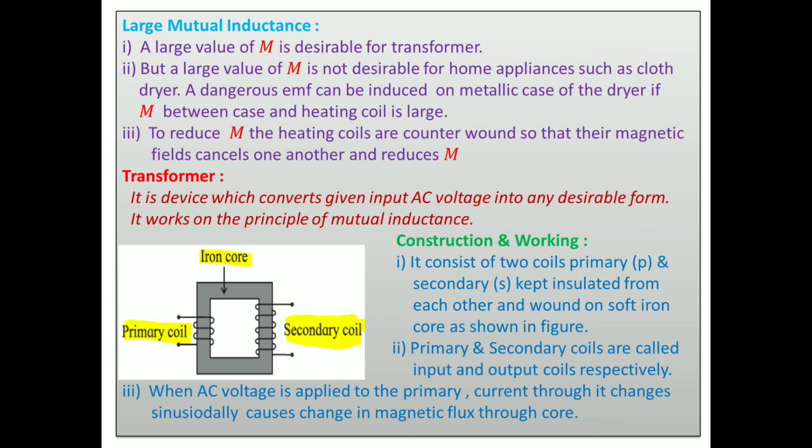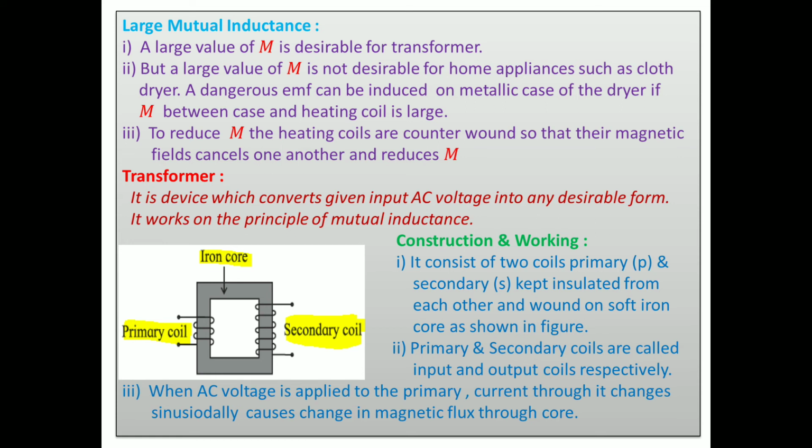Then the question arises, how do these transformers work? They work on the principle of mutual inductance. Then how can we increase the voltage or decrease the voltage? It depends upon the number of turns, the given input voltage and the current through it. We will discuss that in the next topic. Let us see how we can construct it. It consists of two coils, primary coil and secondary coil, kept insulated from each other and wound on the soft iron core as shown in the figure.